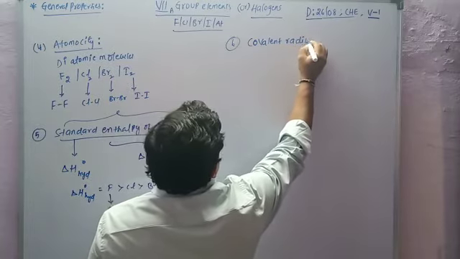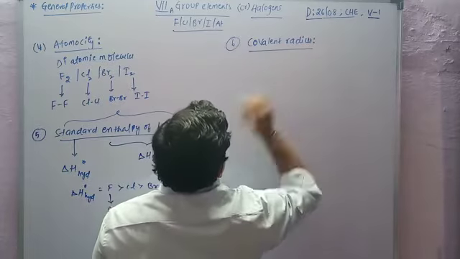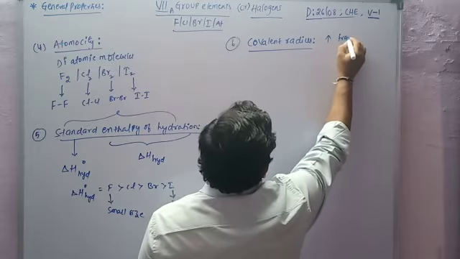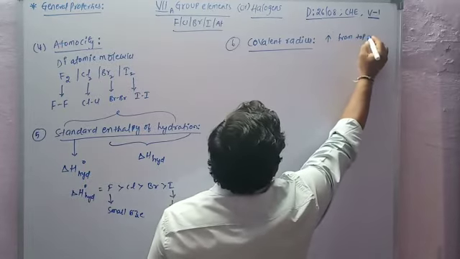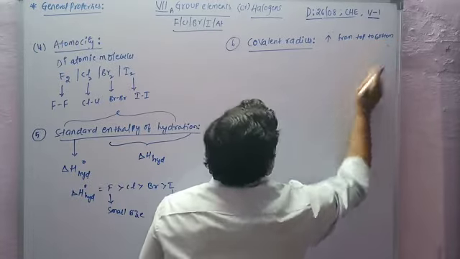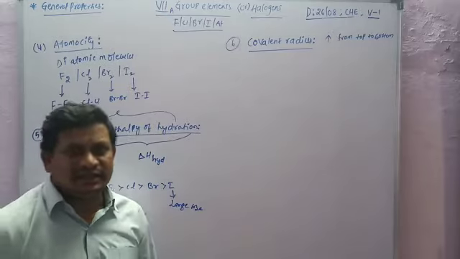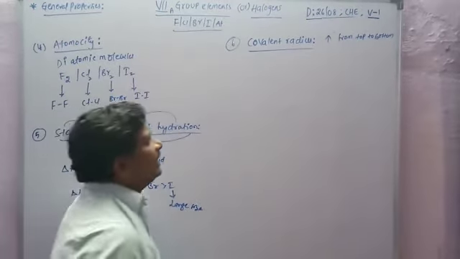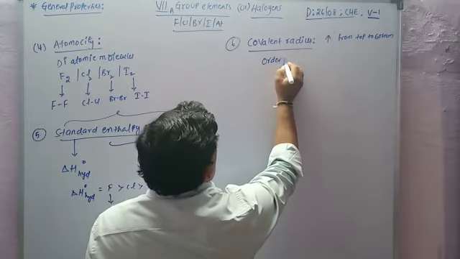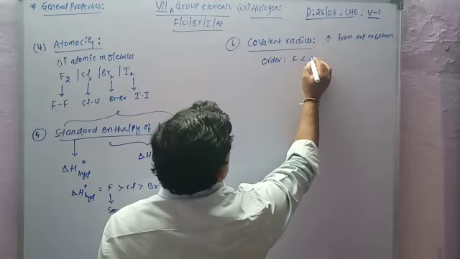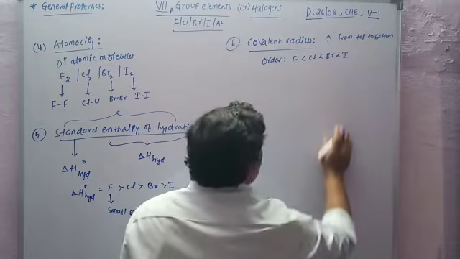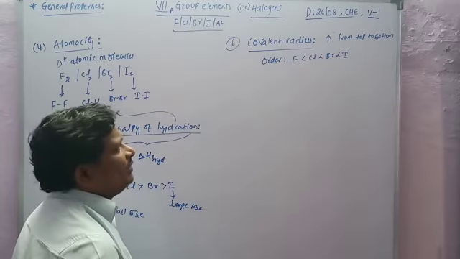Covalent radius increases from top to bottom, because from top to bottom the atomic size increases. So the order of the covalent radius is fluorine is less than chlorine, less than bromine, less than iodine.